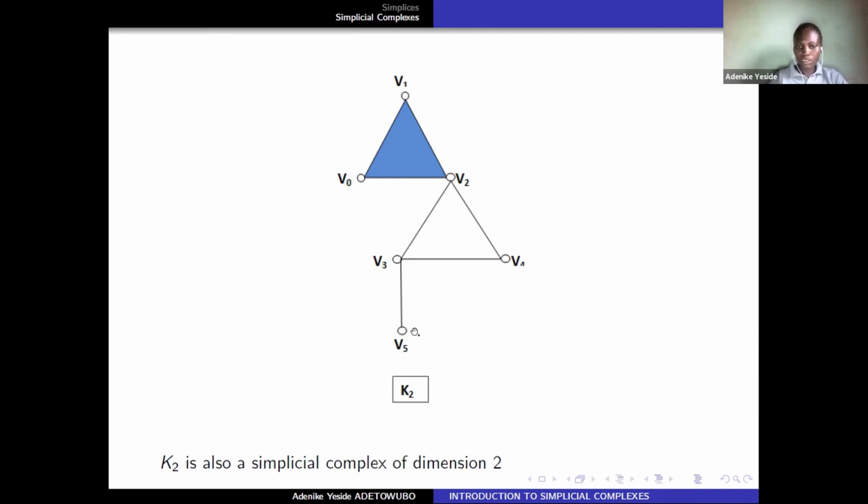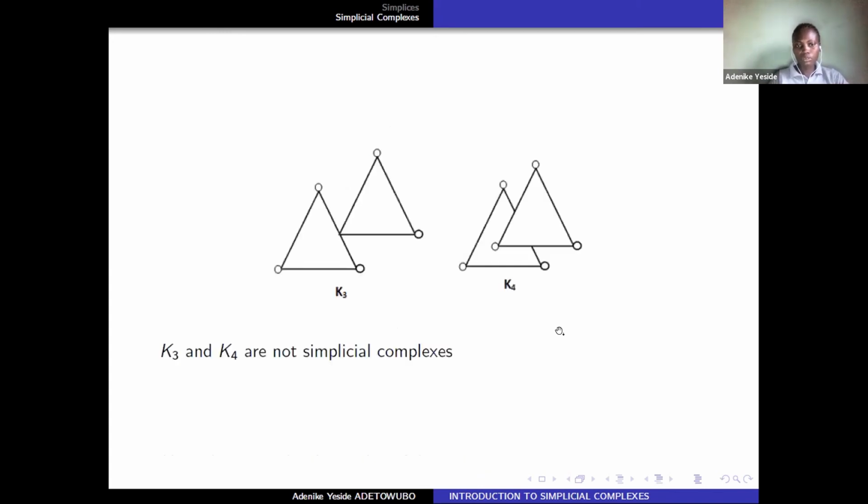And if I look at this 1 simplex and these 2, the intersection is empty, and every simplex here is also in K. So K2 is a simplicial complex of dimension 2, but this is not a simplicial complex because the face of this is not the face of this, and this is also not a simplicial complex.